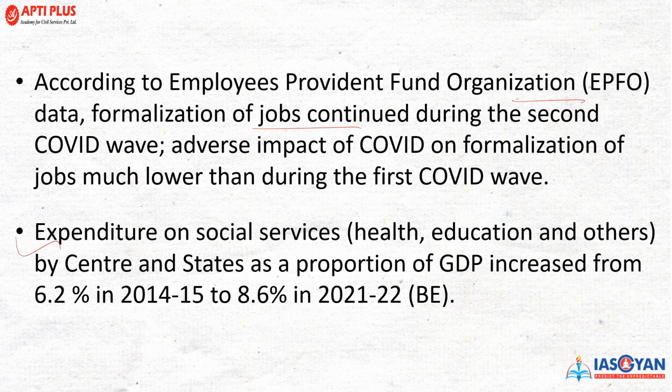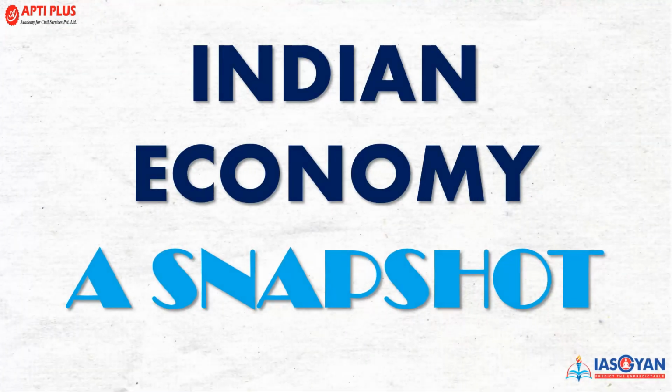Expenditure on social services like health, education and others by the center or state, proportionally as a share of the GDP, has increased from 6.2% in 2014-15. Now it is 8.6% of the budget expenditure, right? So this was all about the many aspects of the Indian economy. Now I will give you a snapshot peek of Indian economy and its performance in some infographic format.